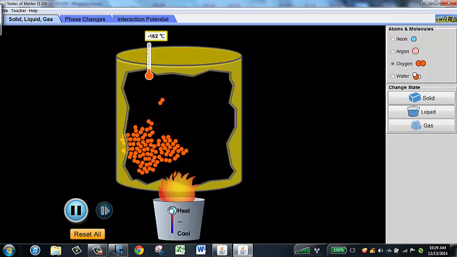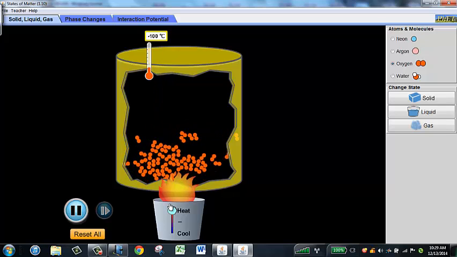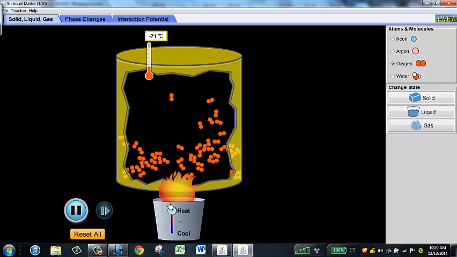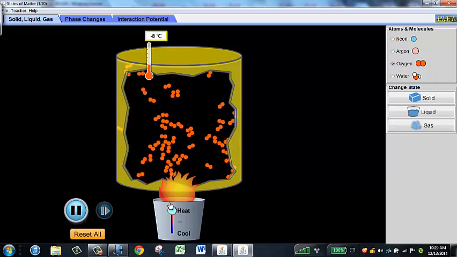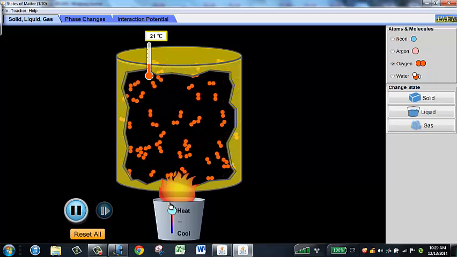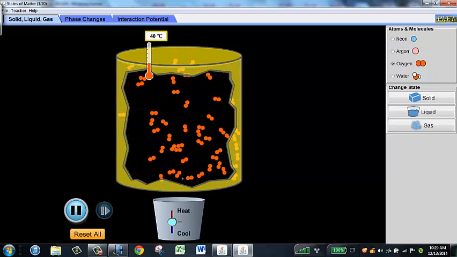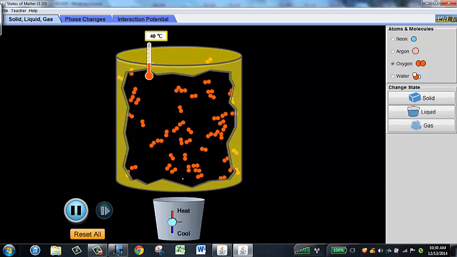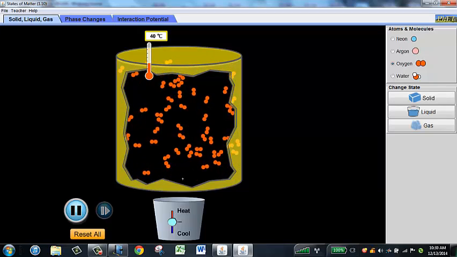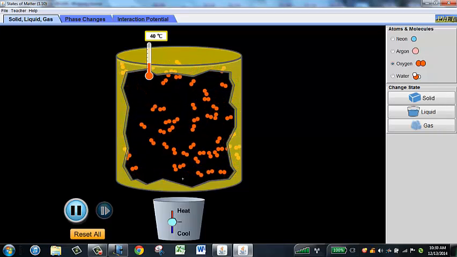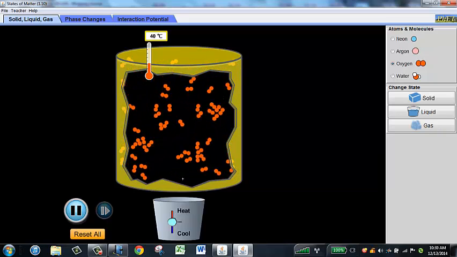If I heat it further, I will see that the molecules will be vibrating and rotating so quickly that they will break the rest of their bonds. And when all of the bonds are broken and the molecules are moving around separately and freely with high degree of motion, then I can see that obviously we are in the gas state now. Big spaces between the molecules. The molecules are still vibrating, they're still rotating, but now they have the ability to move from one location to another very, very easily because there are such large spaces between them.